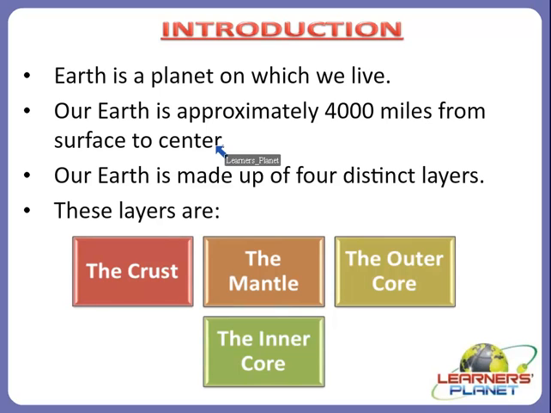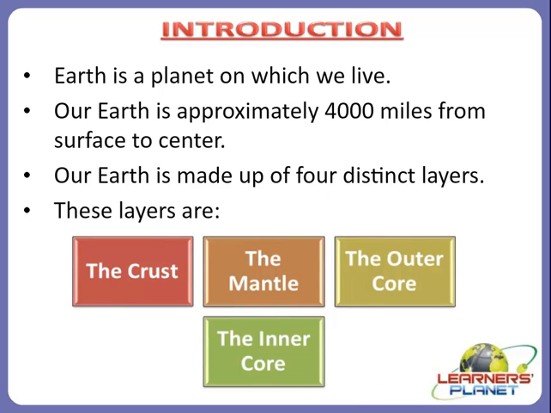And because of these senses, the geologists, the scientists, came to believe that the earth is made up of 4 distinct layers. These layers are the crust, the mantle, the outer core and the inner core. The outer core and the inner core form the earth's core. So our earth is made up of 4 distinct layers: the crust, the mantle, the outer core and the inner core. So let's study about this.